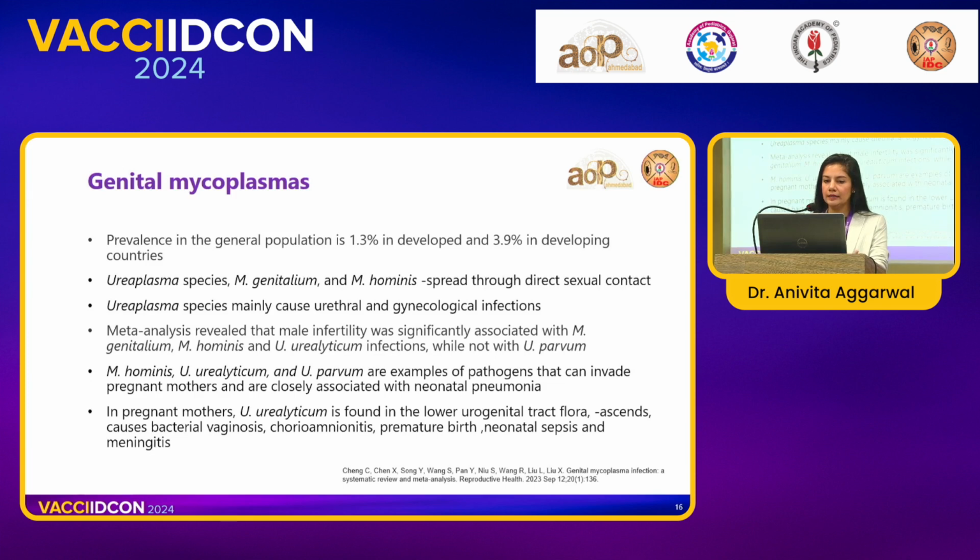There was a meta-analysis recently done which found that genitalium and hominis, along with Ureaplasma urealyticum, are very significant causes of infertility amongst men. They can invade the vagina of pregnant women and translocate to the fetus and cause severe complications such as neonatal sepsis and meningitis. Hence, undetected genital mycoplasmas can cause very catastrophic events in our unborn fetuses as well.